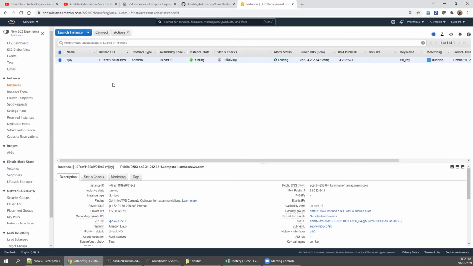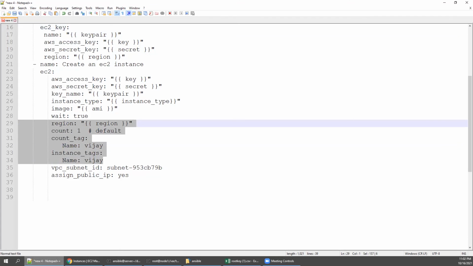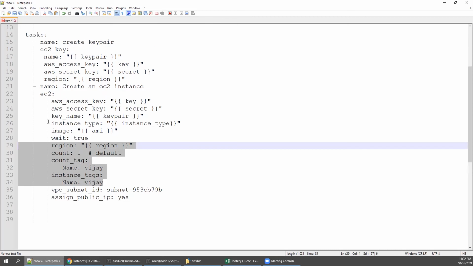So go back to instance. By this time, it will be initializing very soon. It is getting provisioned. You can even set the names, the instance name, everything you can set here itself. You can control it very easily from Ansible.